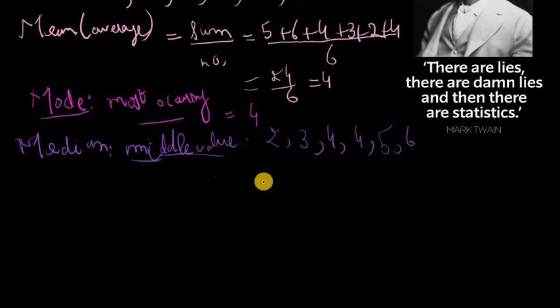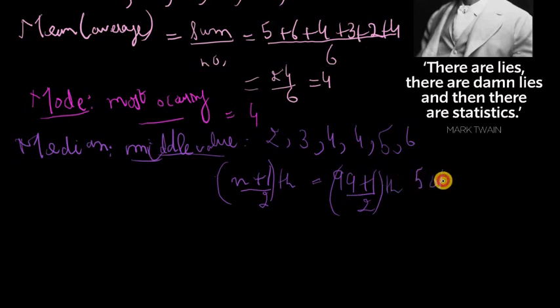Well, a shortcut to finding that out, something I always remember, is the n plus 1 over 2th number. So that's a shortcut to getting to the number that you need. So if you had, let's say, 99 terms, then the median would be the 99 plus 1 over 2th term, which would be 100 over 2, which would be the 50th term. So that would be your median. So that's just a shortcut to remembering which term would be the middle term.